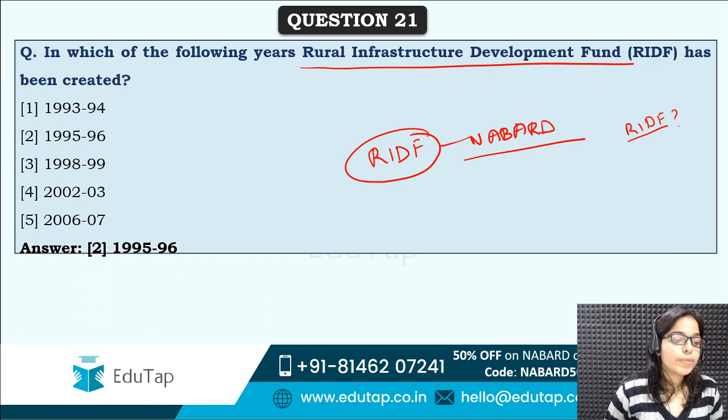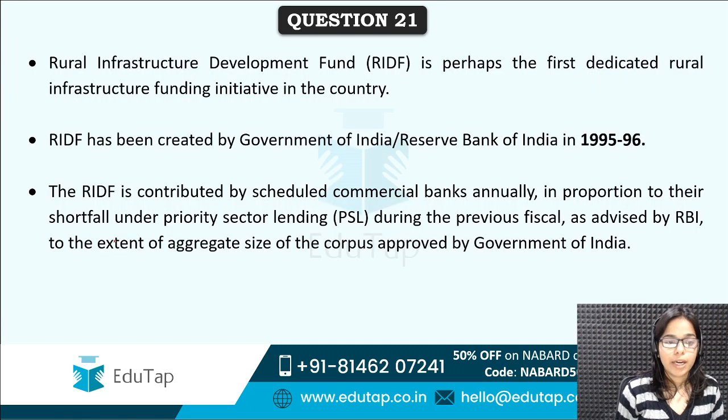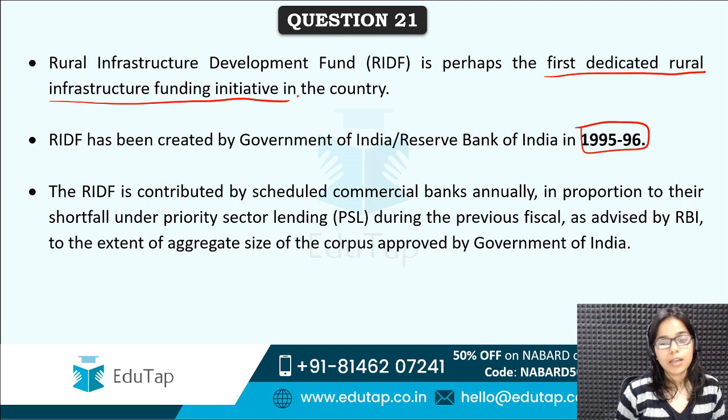Correct answer is option 2nd, that is 1995-96. In this particular year, RIDF was created under NABARD. And it was actually created by the Government of India or Reserve Bank of India in 1995-96. And it was the first dedicated rural infrastructure funding initiative in the country.